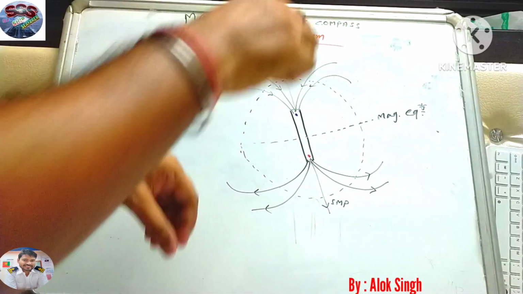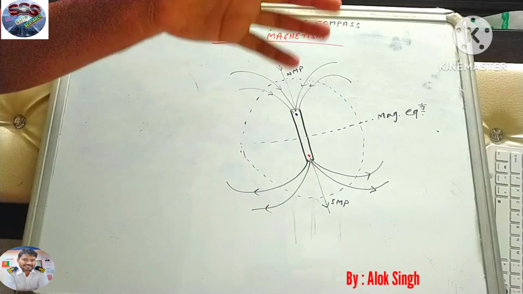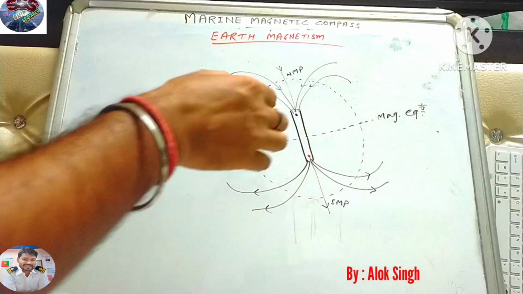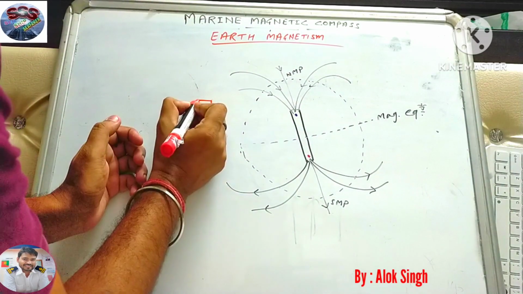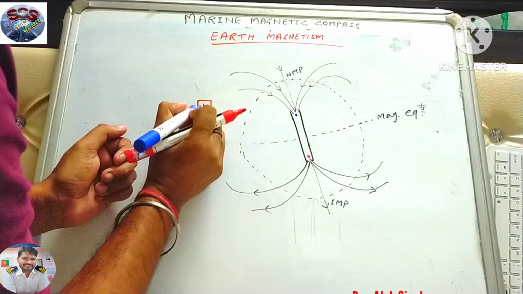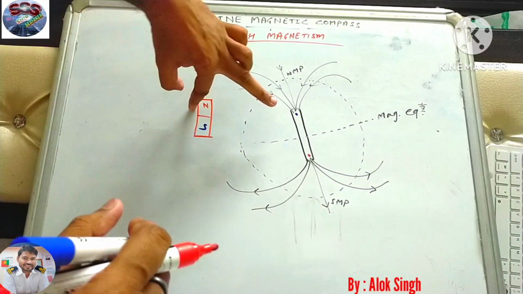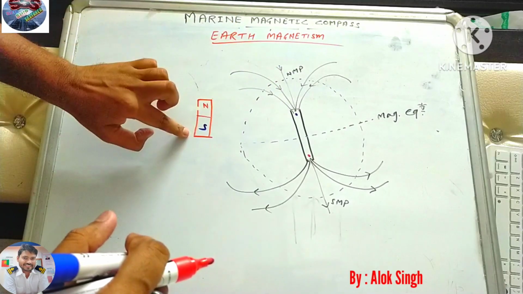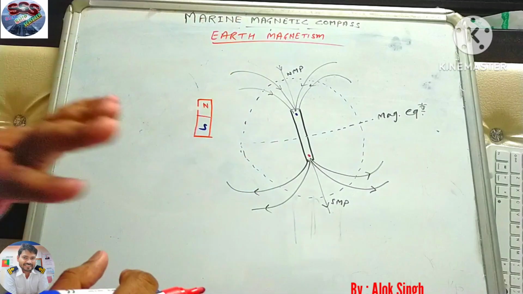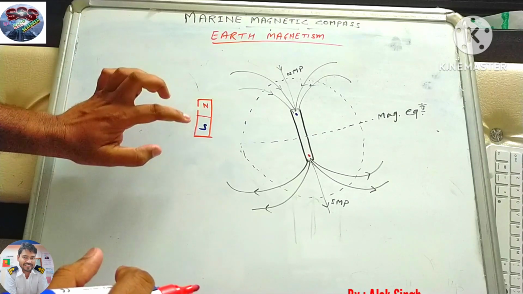That's why the red pole is attracted towards the north, and wherever red is showing on our compass, we consider that as north. If we hang a magnet somewhere on the Earth, it will align itself in this direction, because the red of the magnet will be attracted by the blue of the Earth, and the blue of the magnet will be attracted by the red of the Earth. So hereafter we will not discuss north and south, we'll just discuss red and blue.